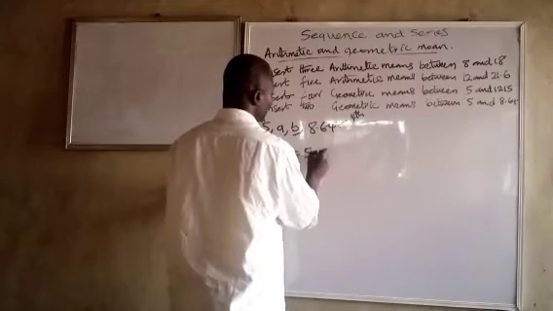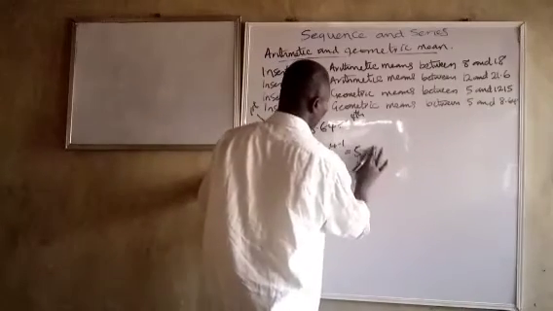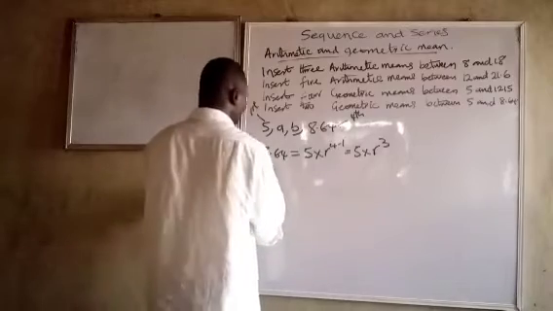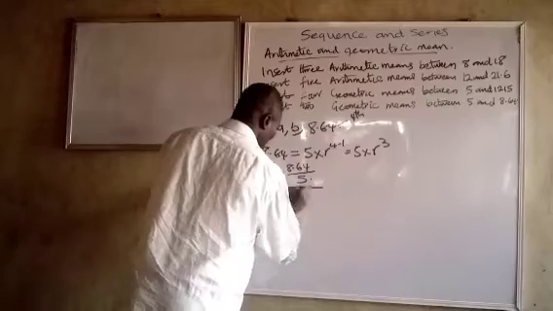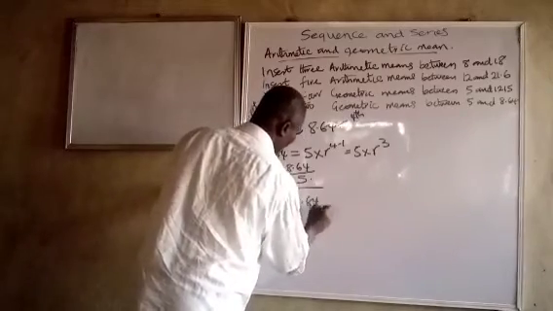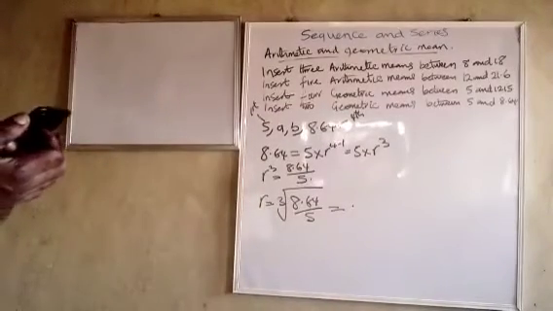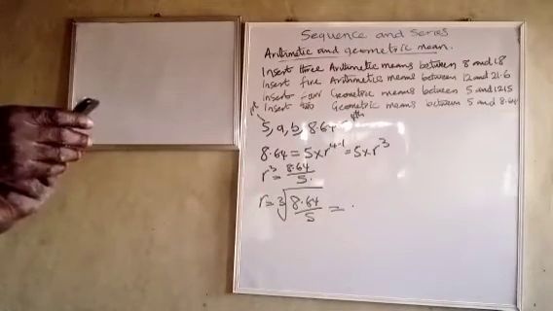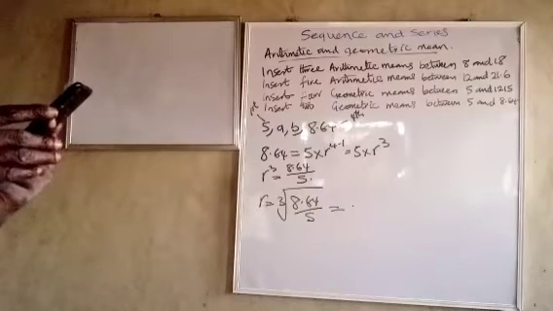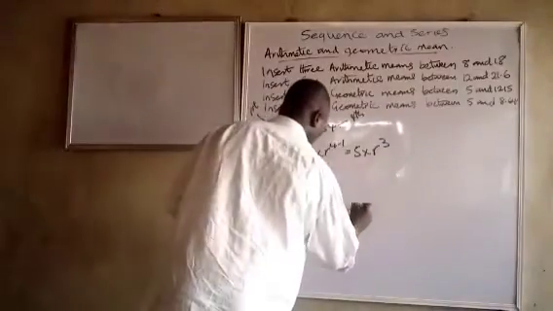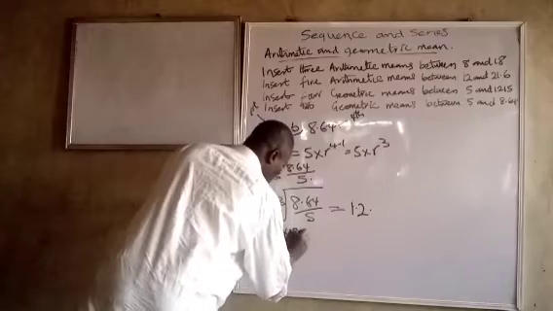Therefore, 8.64 is equal to 5 times r to the power of 4 minus 1, which is 5 times r raised to the power 3. So r cubed is equal to 8.64 over 5. So r is equal to the cube root of 8.64 over 5, and that is 1.2. Therefore, the first term to be inserted will be A, which is 5 times 1.2, which is equal to 6.